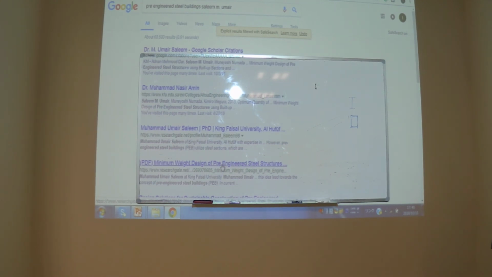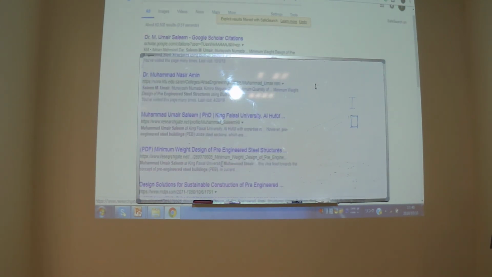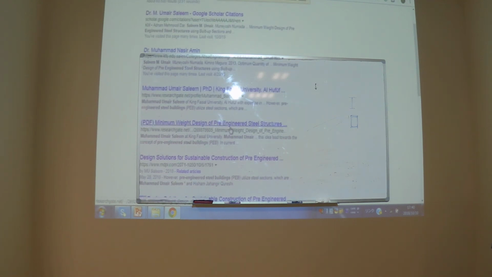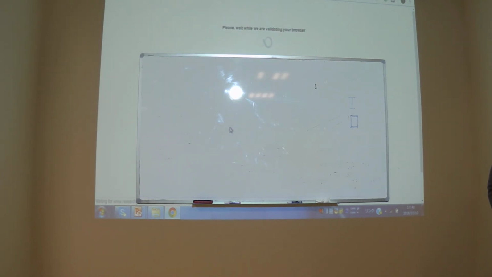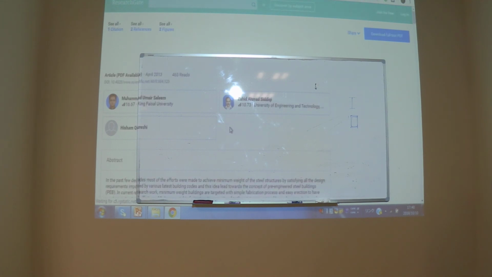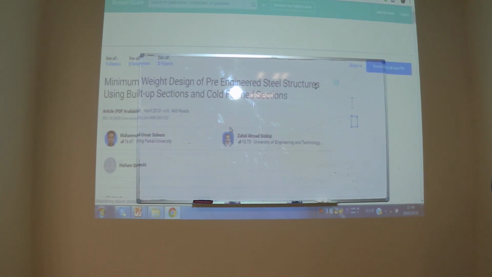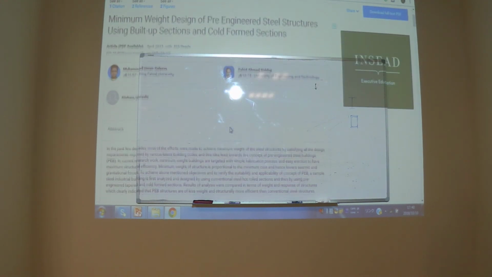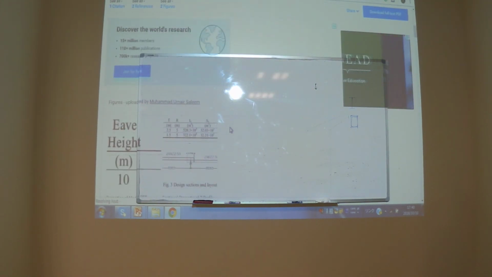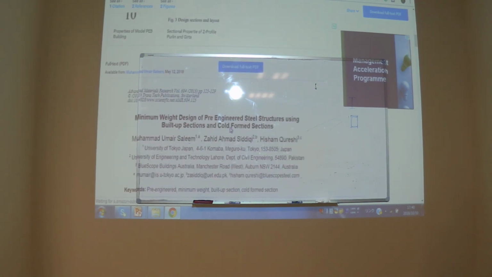Many people requested me to give this document, but I did not. I will give them someday. Minimum weight design of pre-engineered steel structures. This study was also by me and by Mr. Hisham and my teacher. Many people have asked me to provide this study, but till now I did not,